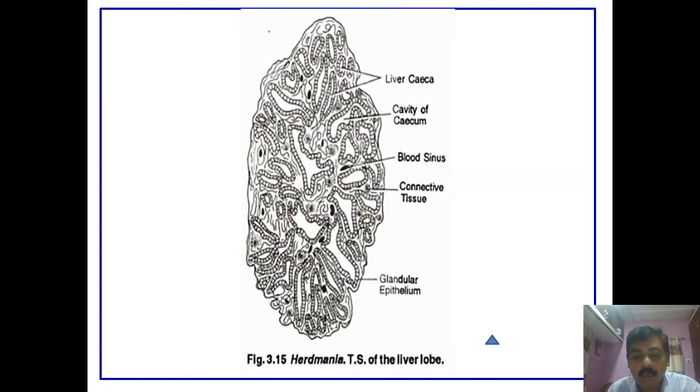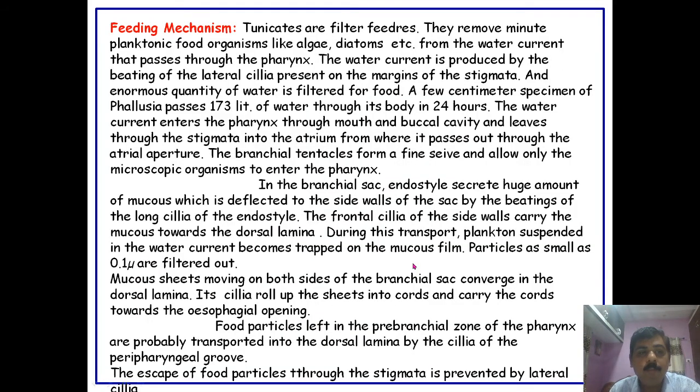This is the liver lobe, or a section of the liver lobe, and this is the liver caeca, and the cavity of the liver caeca, where the digestive juices are, and this is the glandular epithelium of the liver. Then next comes the feeding mechanism.